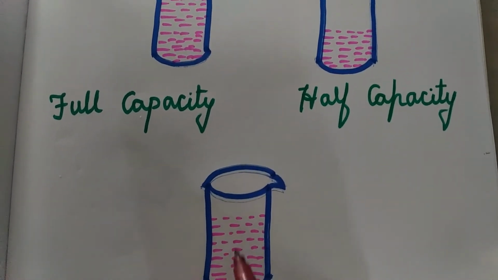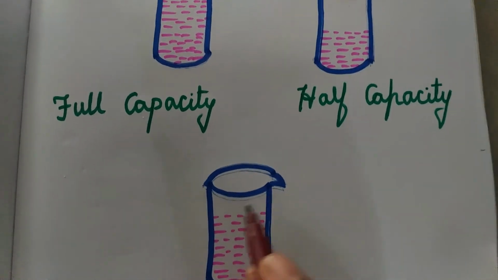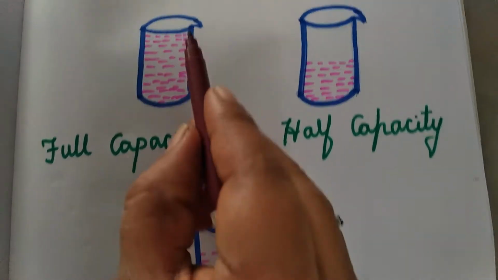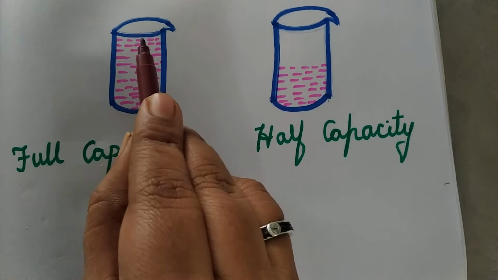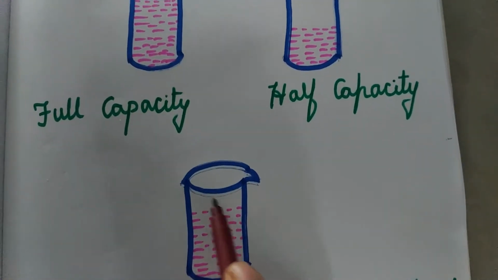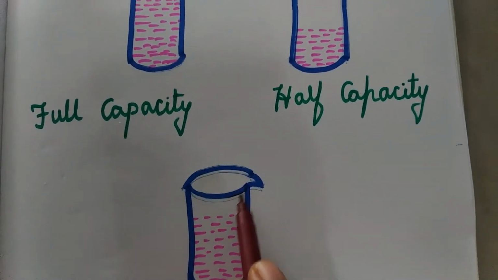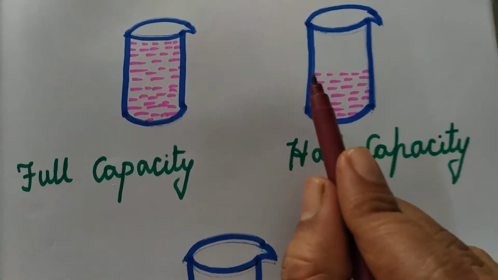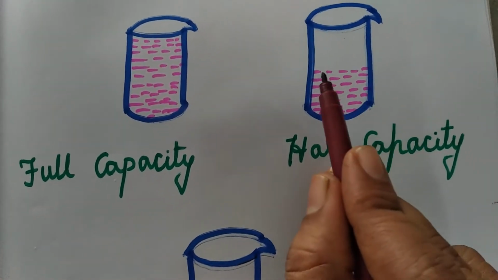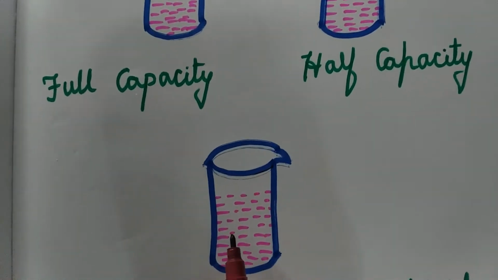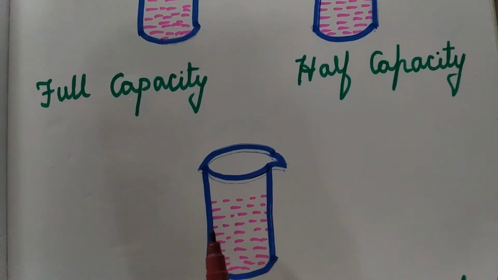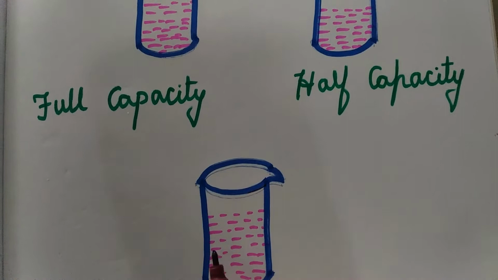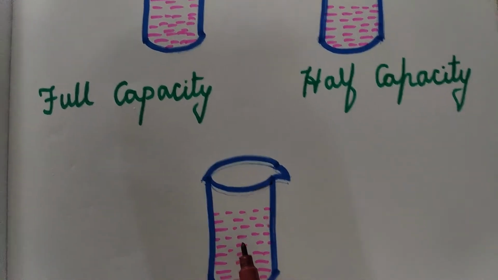The juice is not filled fully, isn't it? Filled fully means the juice will be up to here. But here the juice is not filled until this. So this is not a full capacity. And half capacity means only half of the jug is filled. But here it is not filled half. So how much juice is filled?